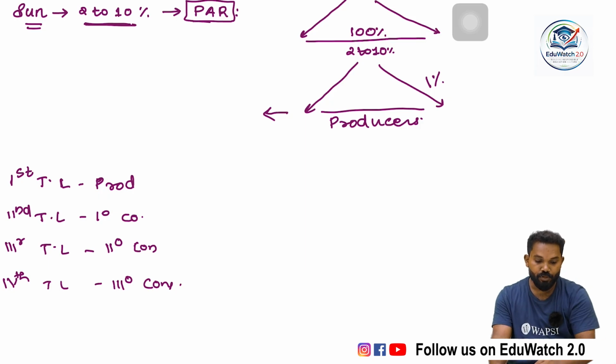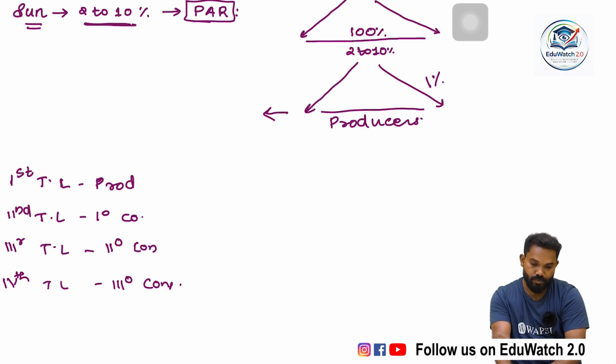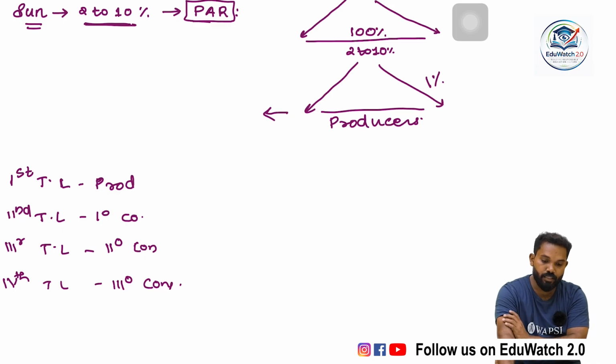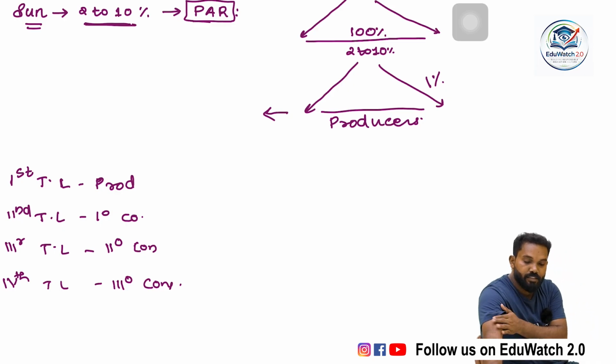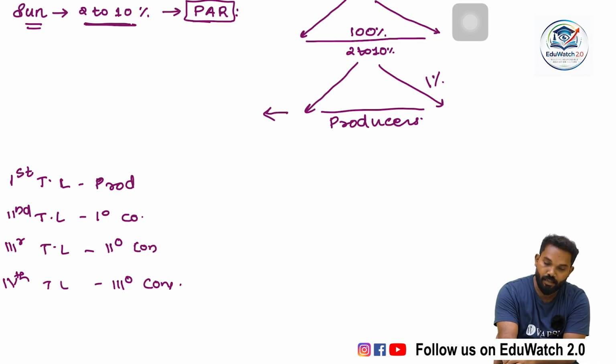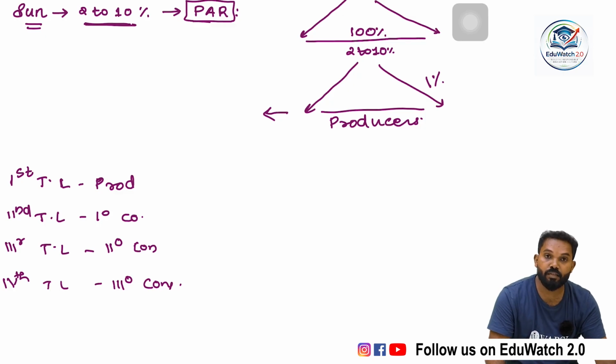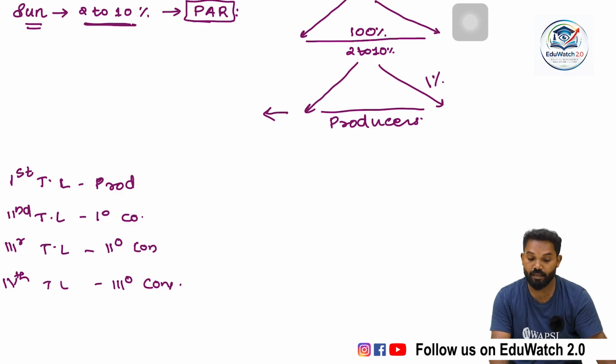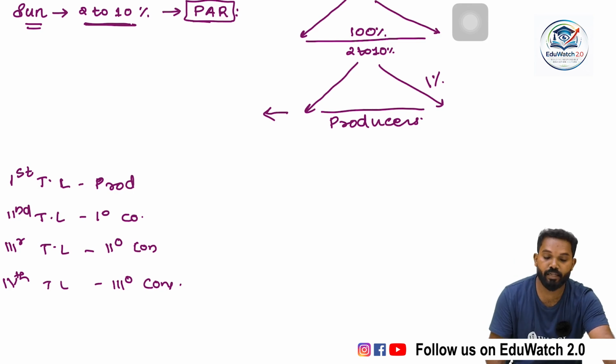So producers capture energy and transfer energy to the next level. There is a huge loss of energy, and only 10% of energy of the previous trophic level is captured by the next trophic level.